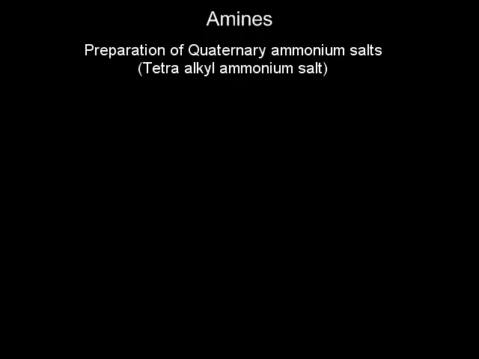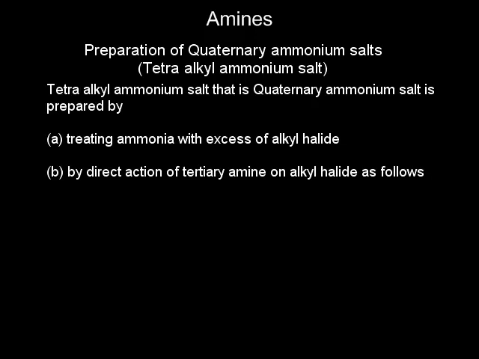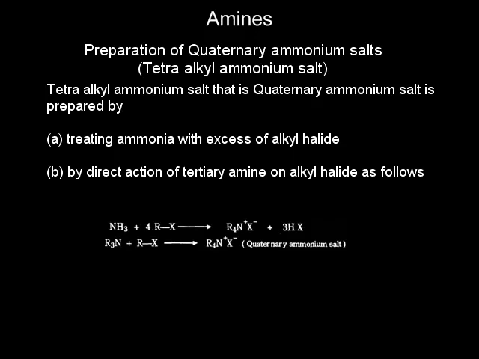Preparation of quaternary ammonium salt. Tetraalkyl ammonium salt, that is quaternary ammonium salt, is prepared by treating ammonia with excess of alkyl halide or by direct action of tertiary amine on alkyl halide as follows. NH3 plus 4RX gives R4N+ X- plus 3HX. Alternatively, R3N, that is tertiary amine, plus RX gives R4N+ X-, that is quaternary ammonium salt.